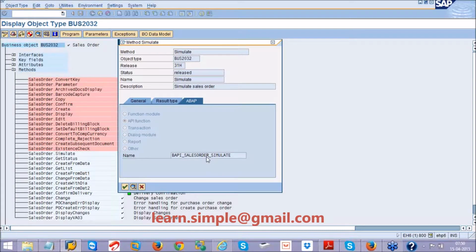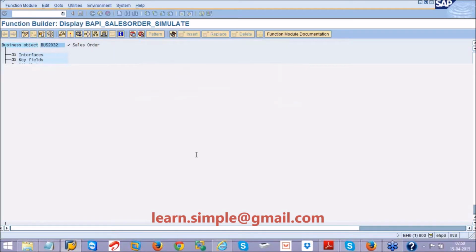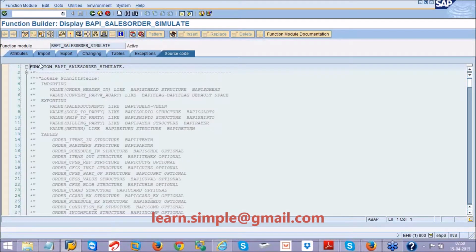Now I will double click on this BAPI sales order simulate. You can see here a radio button saying API function. This is application programming interface, that means it can be accessible with third party tools. So now I will double click on this. Now where am I? I am in SE37, inside a function module.